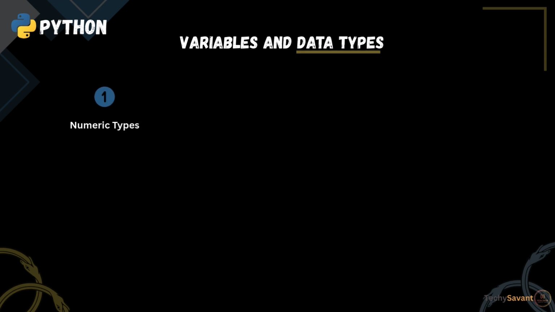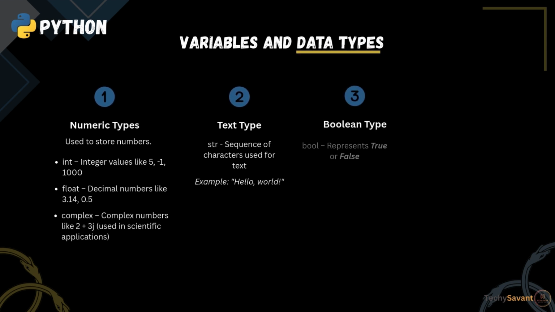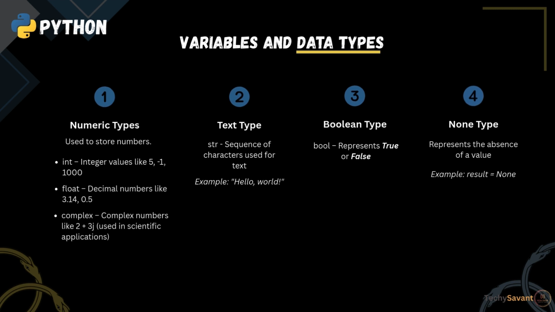First, numeric types. These are used to store numbers. It includes int, that is integer values like 5, -1, 1000, float, that is decimal numbers like 3.14, 0.5, complex, that is complex numbers like 2 plus 3j. Second, text type, that is string, which is used to store sequence of characters. Example, "hello world". Third, Boolean type, which represents true or false. Fourth, none type, which represents the absence of a value, like result equals None.